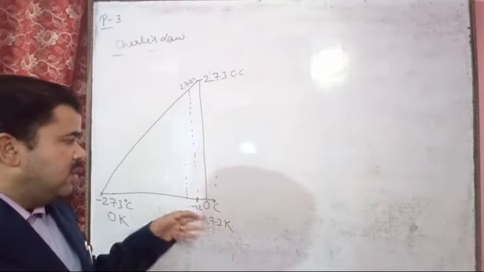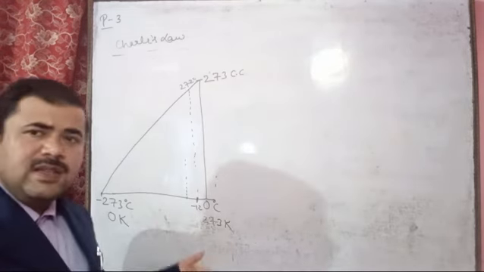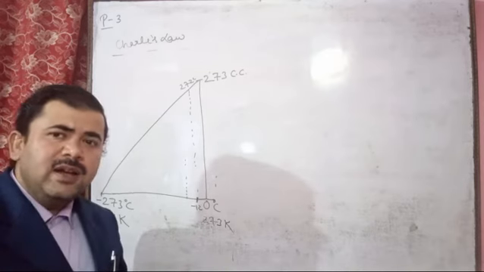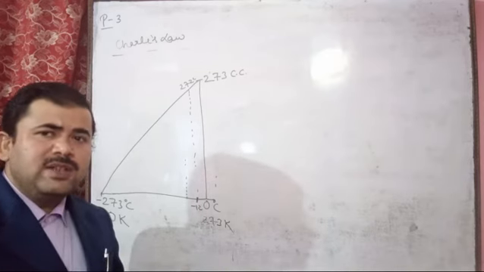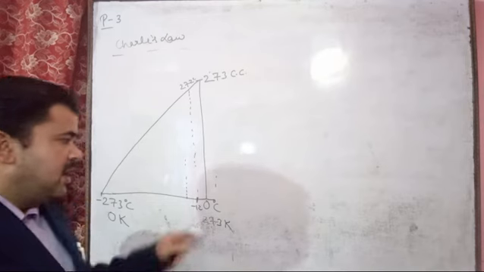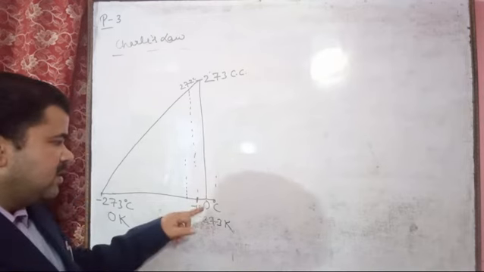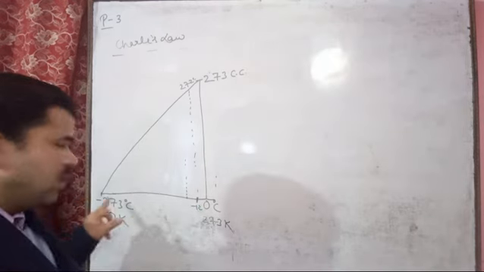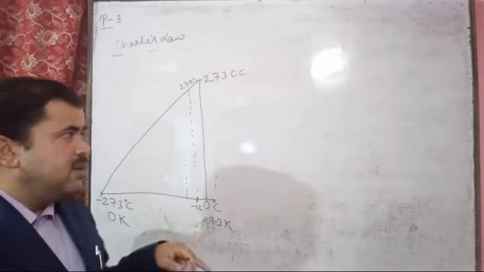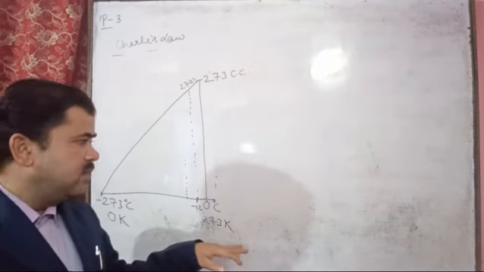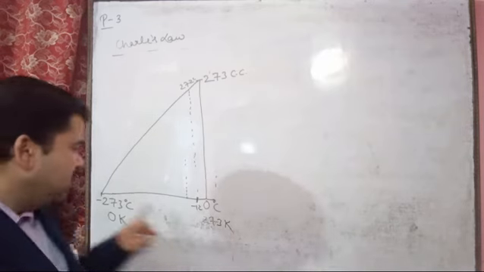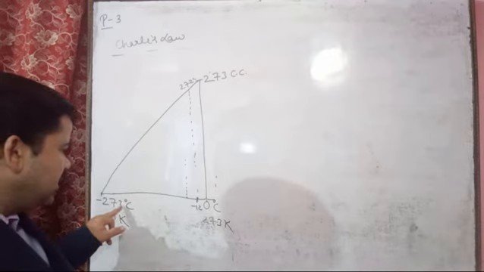If we change any degrees Celsius temperature, then we will get a positive Kelvin value, which means the gas exists in the gaseous state from 0 to minus 273 degrees Celsius, and on minus 273 degrees Celsius, this is the maximum point.